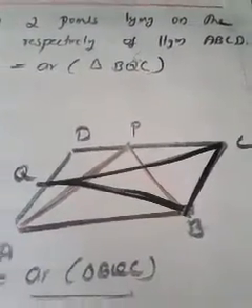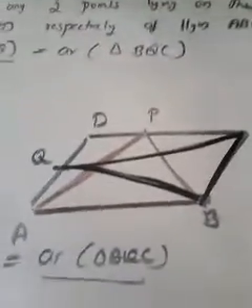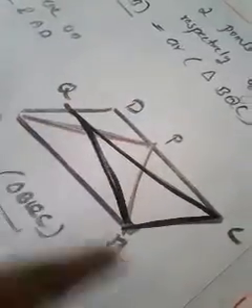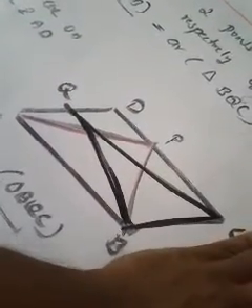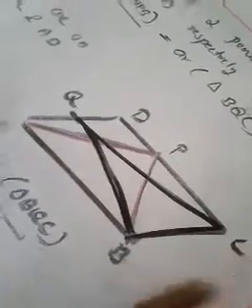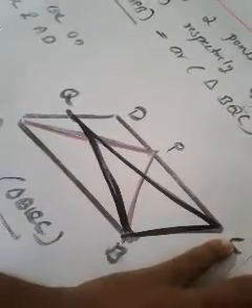Both are standing on the same base. I told you, if you want you can consider AB as the base, if you want you can consider BC as the base. Now I am going to consider BC as the base. Now we see this triangle BQC and the parallelogram are standing on the same base BC. As you wish you can change the base. That means BC you can consider as the base of the parallelogram.